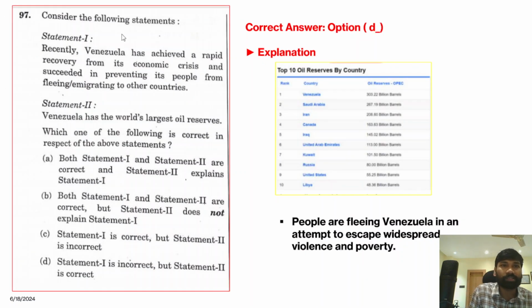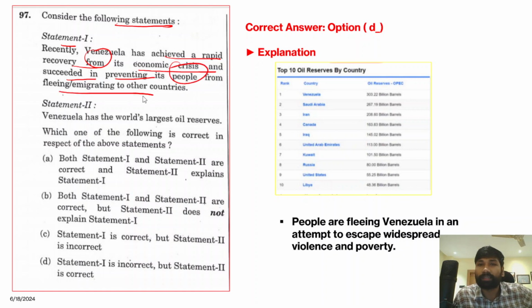So next question, consider the following statements. Statement 1. Recently, Venezuela has achieved a rapid recovery from its economic crisis and succeeded in preventing its people from fleeing or immigrating to other countries. Now, this is an incorrect statement because Venezuela has not yet achieved any sort of economic relief from the economic crisis.